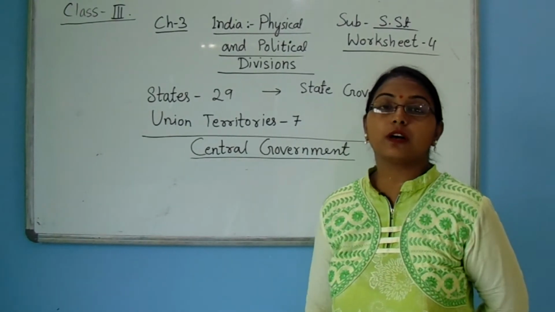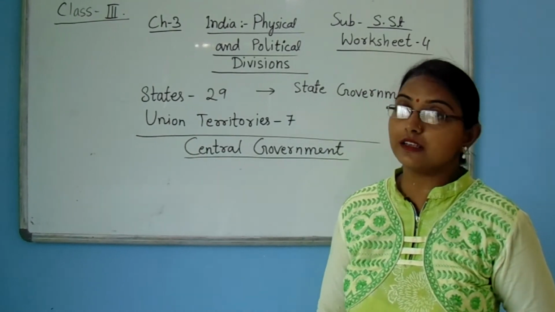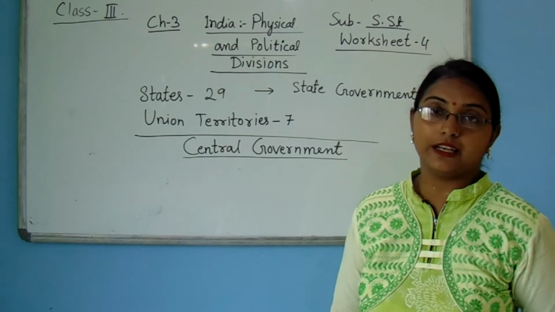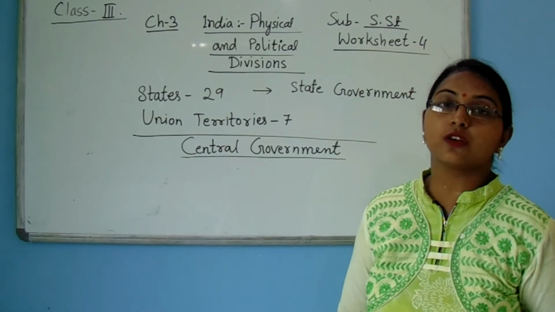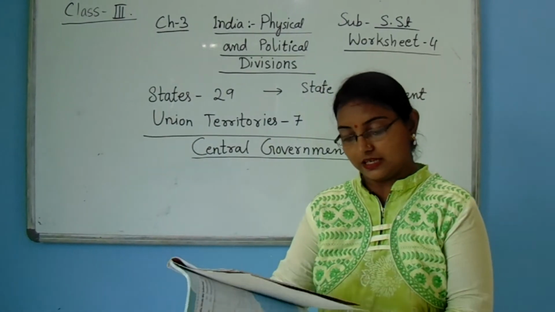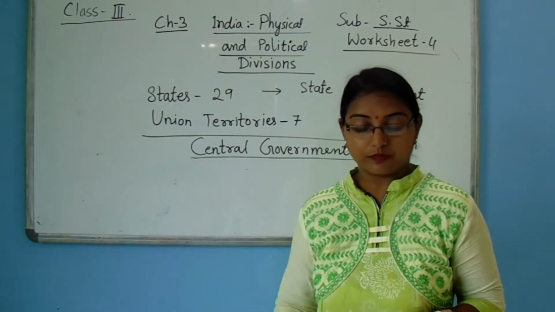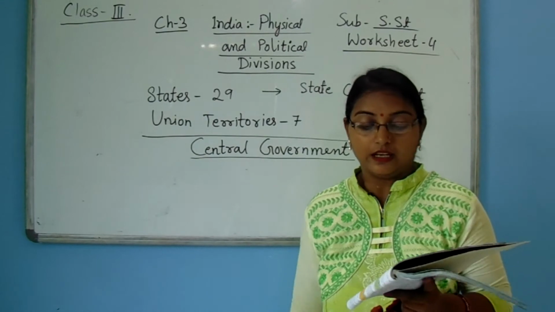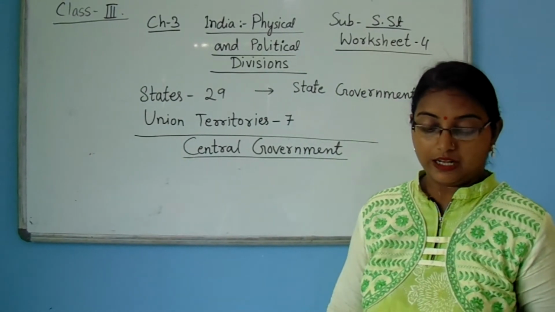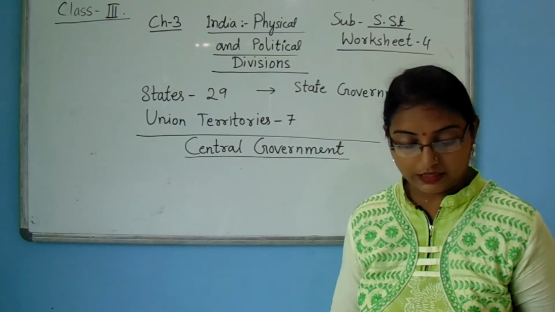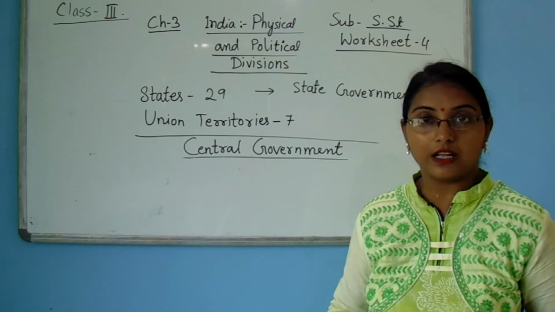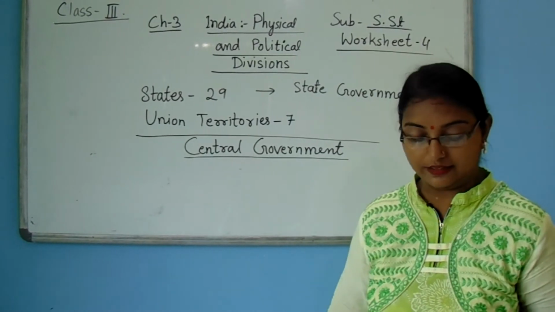Now we will discuss India's neighboring countries. India is surrounded by neighboring countries, which are called neighbors. India shares its boundaries with Pakistan in the west, China in the east, Nepal in the north, Bhutan, Bangladesh and Myanmar in the east, and Sri Lanka and Maldives in the south.